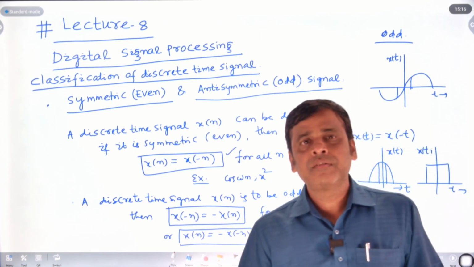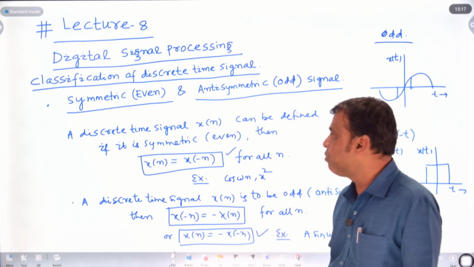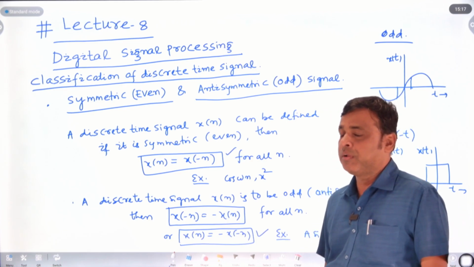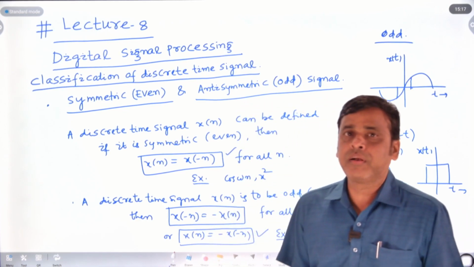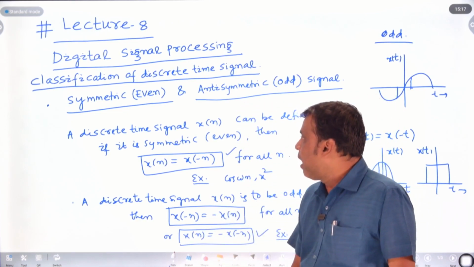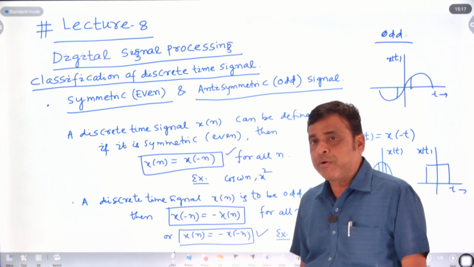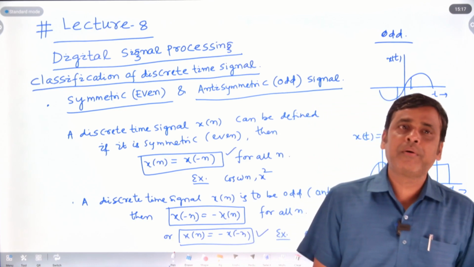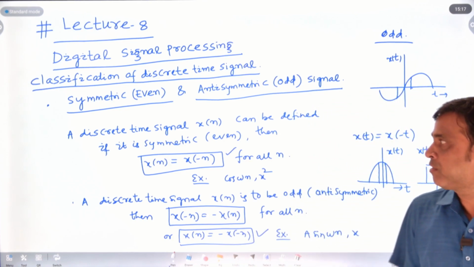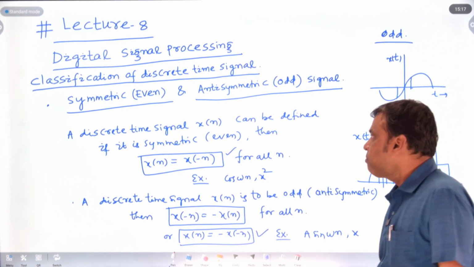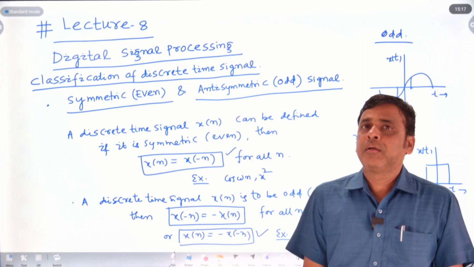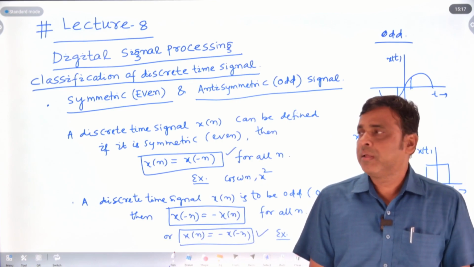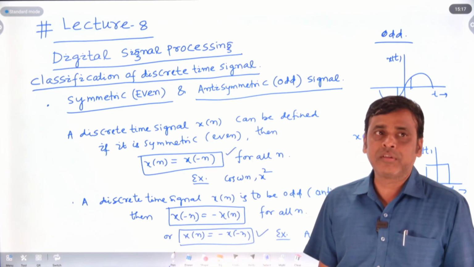The energy E of a discrete time signal can be defined as E equal to limit N tends to infinity, summation n equal to minus N to N, of x of n squared. And when we determine the average power of a discrete time signal x of n, it can be defined as limit N tends to infinity, 1 by 2N plus 1, summation n equal to minus N to N, of x of n squared, where n varies from minus N to N.